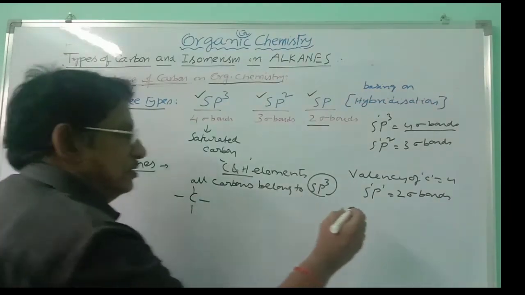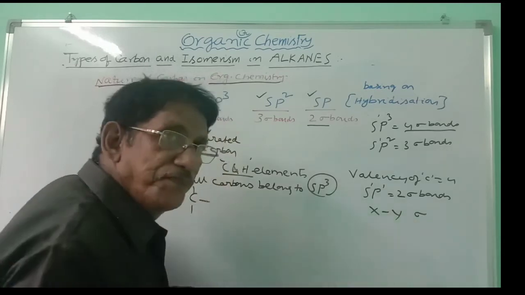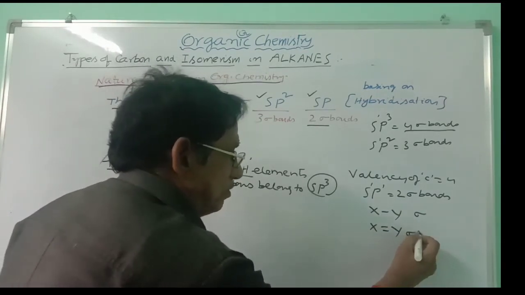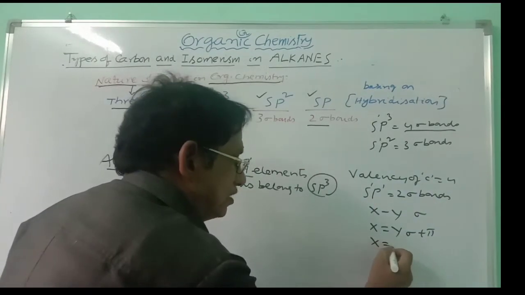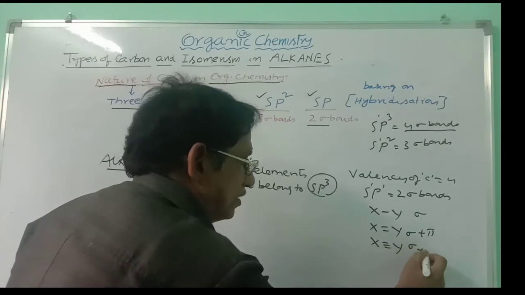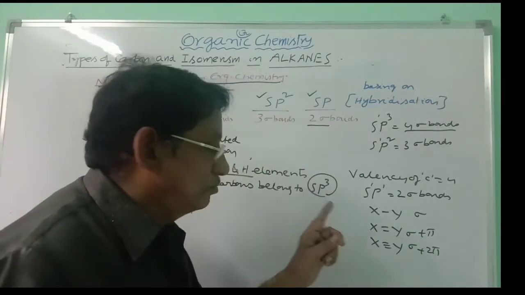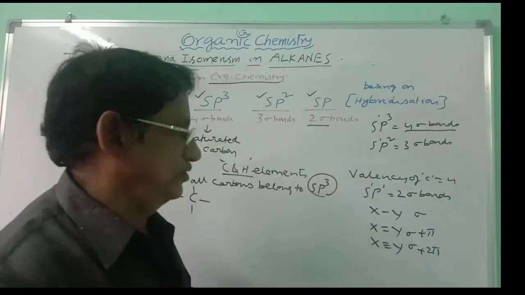Whenever a single bond is formed between 2 atoms, it is a sigma bond. Whenever a double bond is formed between 2 atoms, one is a sigma bond, the other one is a pi bond. Whenever a triple bond is formed between 2 atoms, one is a sigma bond, the other 2 are pi bonds. So in between the same 2 atoms, not more than 1 sigma bond is formed. Second, third bonds are always pi bonds.